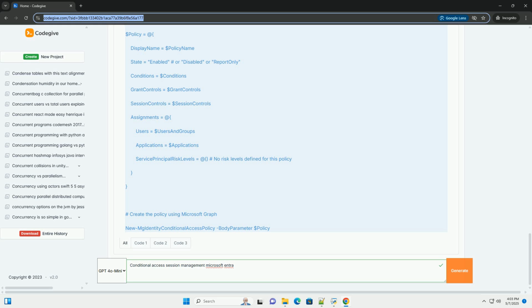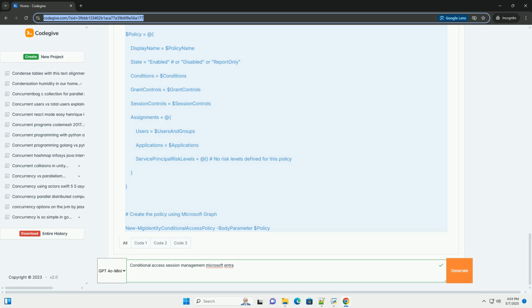Asterisk relies on integration with other Microsoft security services, such as Microsoft Defender for Endpoint and Microsoft Entra ID Protection. Code example, PowerShell. While you can't directly code session management settings like you would with a regular script, you can use PowerShell to manage and configure conditional access policies, which include session management options.